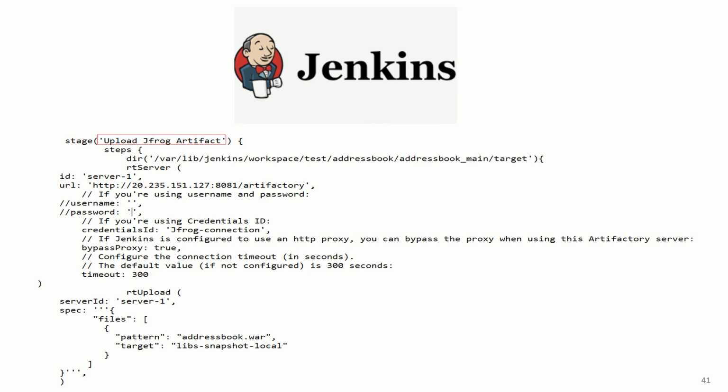And secondly, we need to upload artifacts. So we'll be using the rt upload function. The rt server function defines those configurations, and the rt upload function uploads the artifact. Here we need to define the server id. It is the same as the id that we provide here. We can give any id, but we need to use the same server id as the id we have given over there. Then we'll provide which file needs to be uploaded and what the target is. The pattern is the name of the file, that will be addressbook.war, and the target is where we want to put it. This is basically the repository that got created during the Maven repository creation on the welcome page. So we'll upload that artifact here.